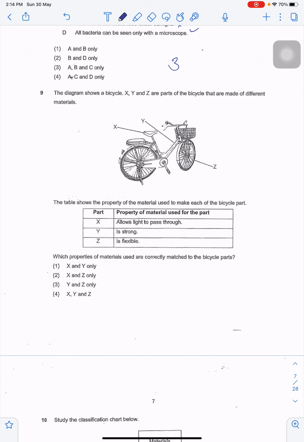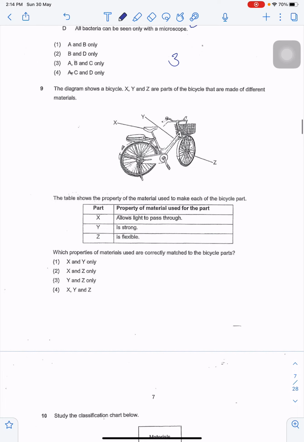The diagram shows a bicycle. X, Y, and Z are parts of the bicycle that are made of different materials. The table shows the property of the material used to make each of the bicycle parts. Which properties of materials used are correctly matched to the bicycle parts? So for part X, it is the seat. Does it allow light to pass through? It does. It allows light to pass through.